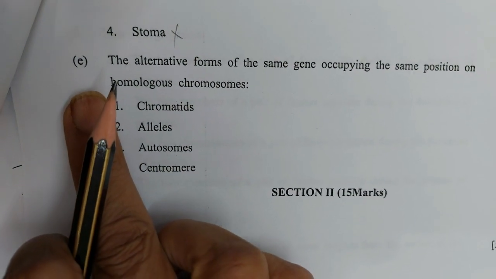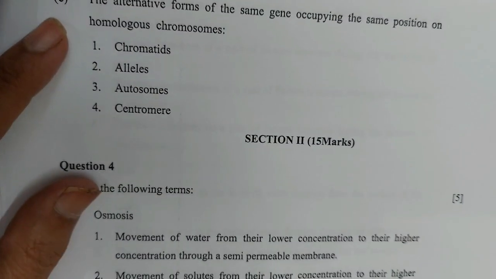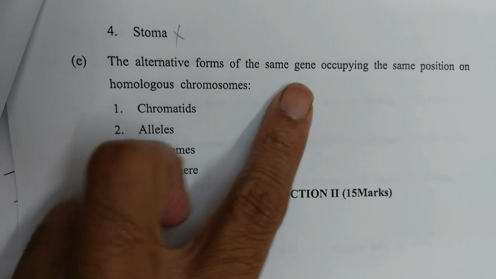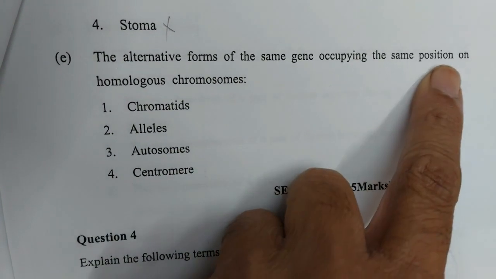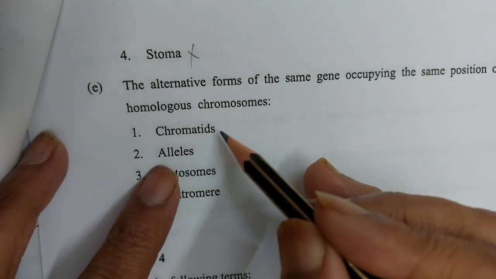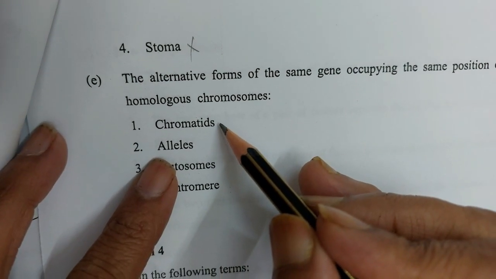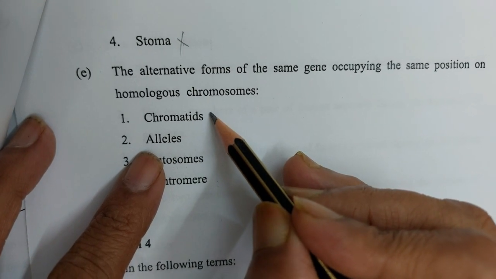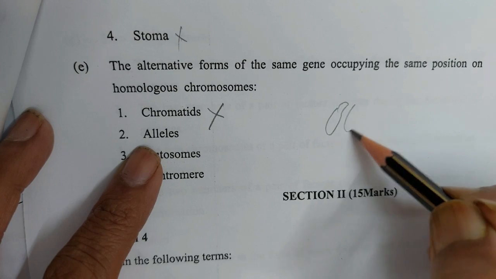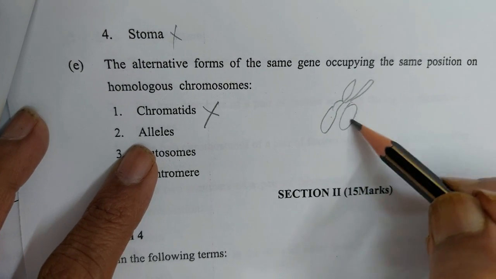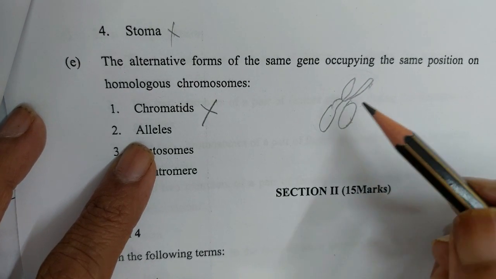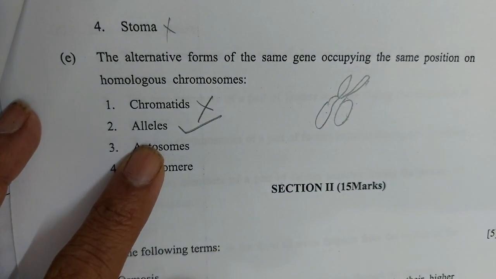Question number E. The alternative form of the same gene occupying the same position on a homologous chromosome. Is it chromatid? No, because a chromatid is part of a chromosome, and it is not a gene.